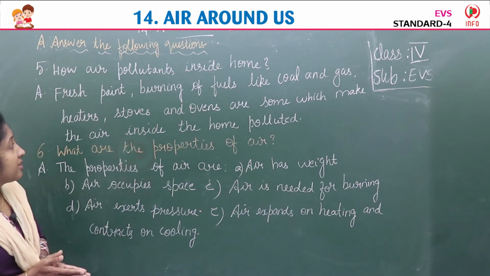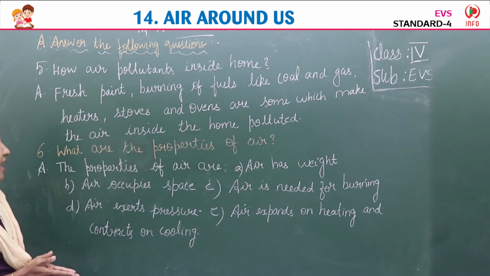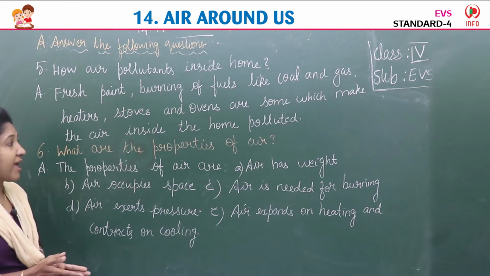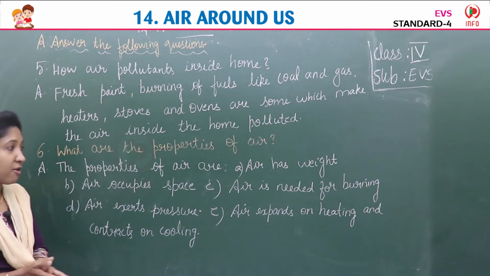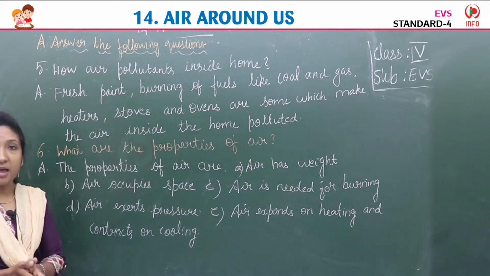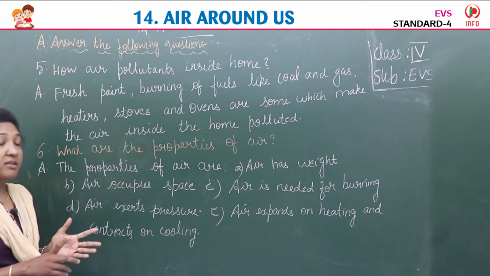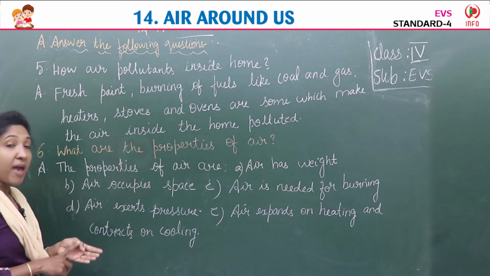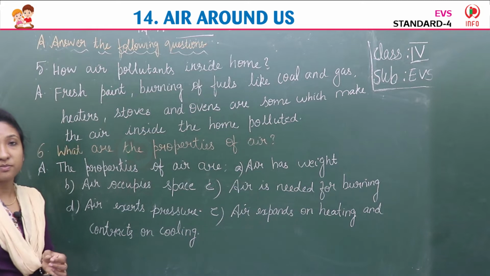How is air polluted inside our home? Fresh paint, burning of fuels like coal and gas, heaters, stoves and ovens are some things which make the air inside the home polluted. And the sixth question, what are the properties of air? The properties of air are: air has weight, air occupies space, air is needed for burning, air exerts pressure, air expands on heating and contracts on cooling.